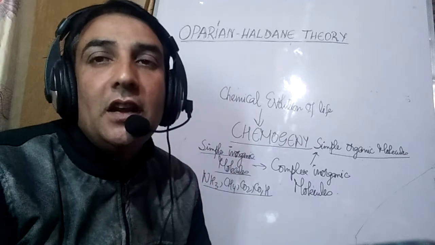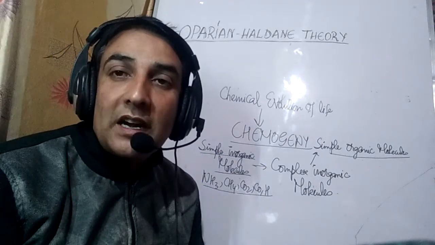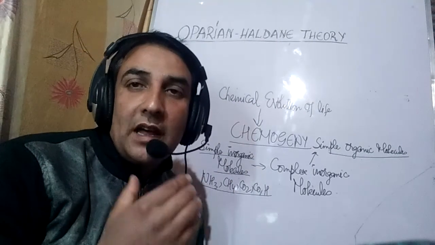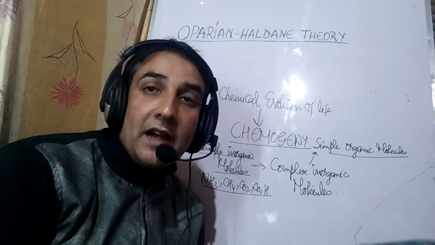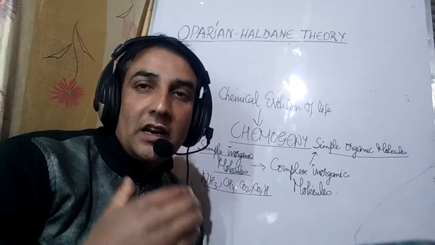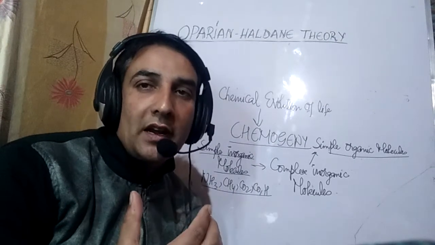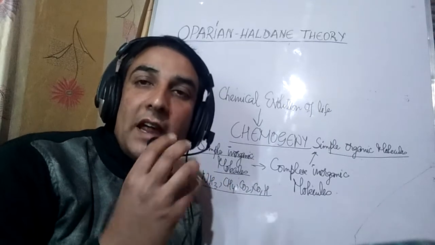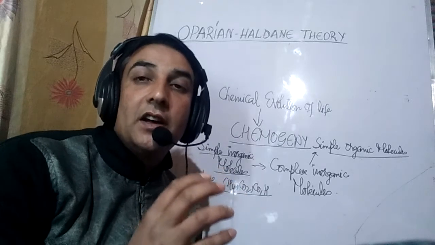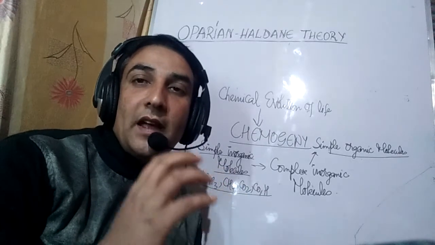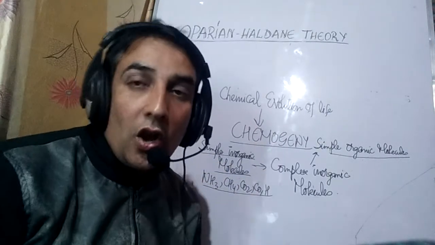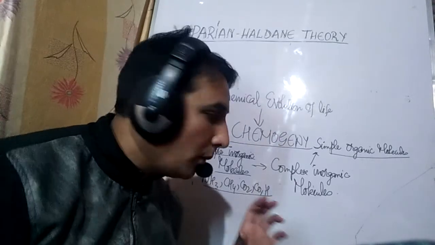Now the second source of energy was that there was continuous lightning, and due to the lightning electric discharge was created, which was another source of energy upon this planet. And the last source of energy was that volcanic eruptions were continuously going on, and from these volcanic eruptions also energy was derived. So there were three main sources of energy. One is energy derived from solar radiations like UV radiations, the second is energy derived from lightning due to electric discharge, and the third is energy derived from volcanic eruptions. All this energy was used for the process of molecular aggregation.